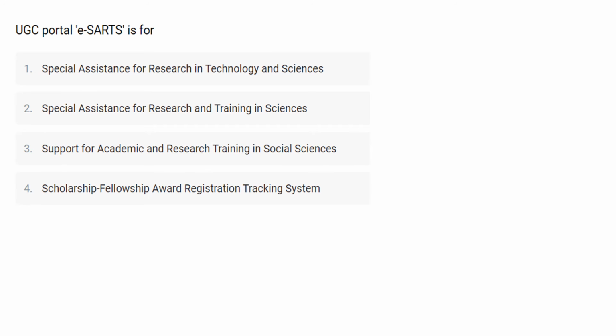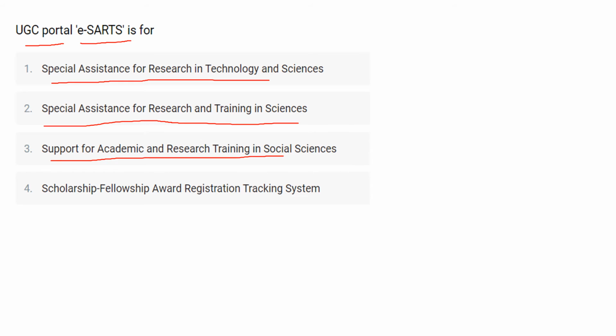UGC portal e-start is for. So here in this question they ask you about the UGC portal e-start, for which the first option is special assistance for research in technology and science. The second one is special assistance for research and training in science. The third one is support for academic and research training in social science, and the last one is scholarship, fellowship, award registration tracking system.